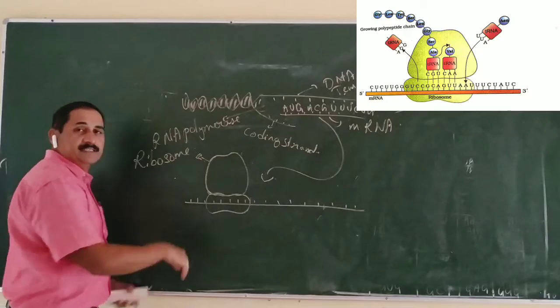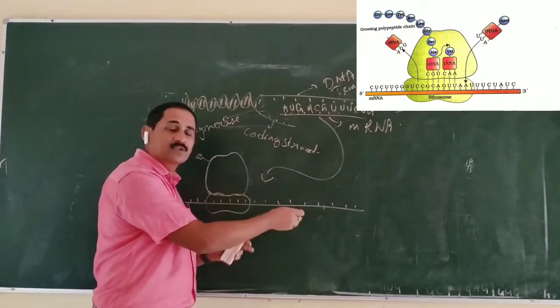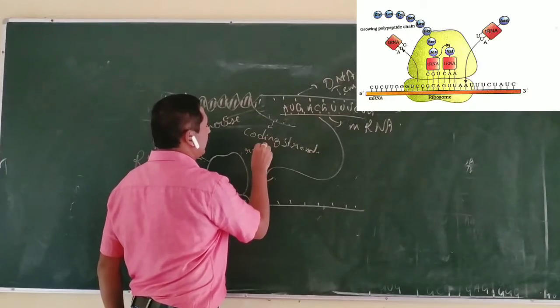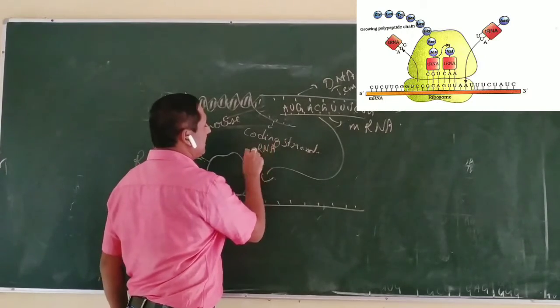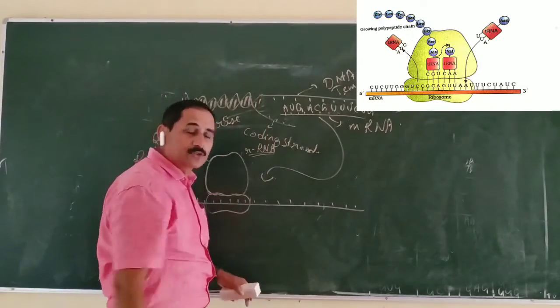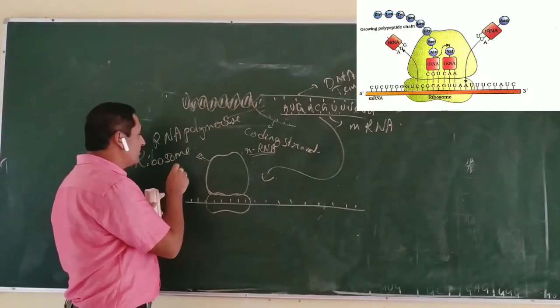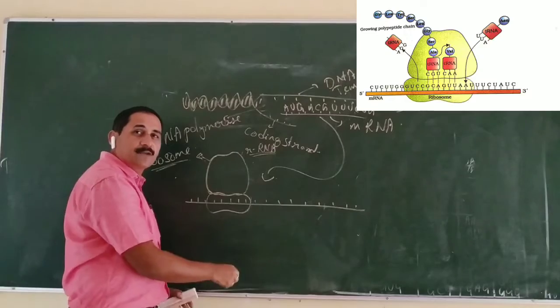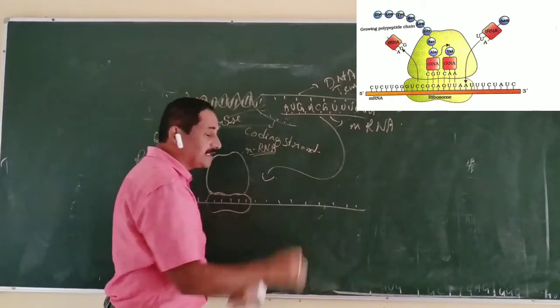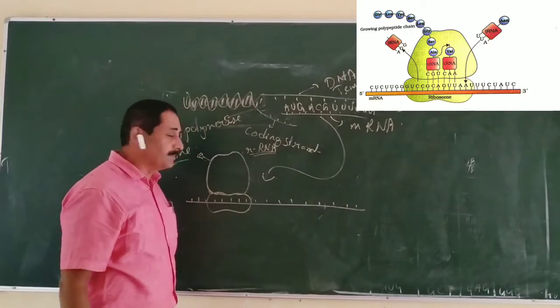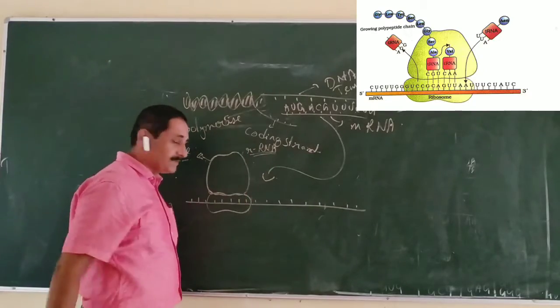The ribosome is structurally formed by protein and also rRNA, ribosomal RNA. The rRNA is also produced from DNA and forms a structural component of the ribosome. It is 50% protein and 50% rRNA. The rRNA also acts as a ribozyme, acting as an enzyme.